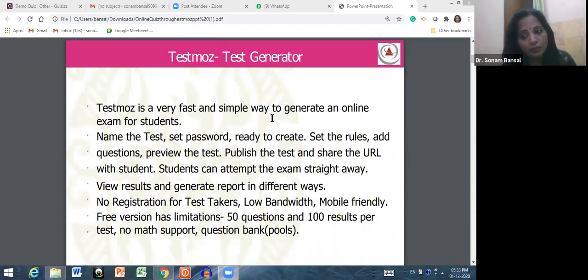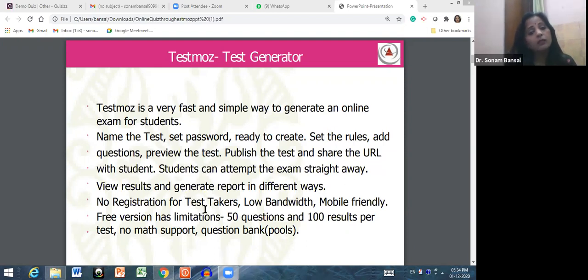If you want to share that test privately with your students only, then you can do that. But if you want to make it public, you can do that also. Means if you have generated a general test or entertaining test for all the audience, then you can do that, right? So students can attempt the exam straight away if you share that URL with them. Then you can view the results and generate reports in different ways even.